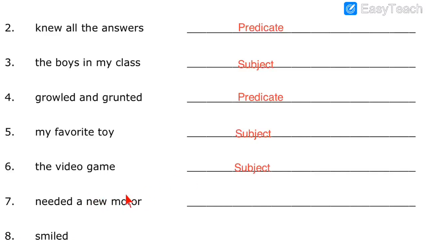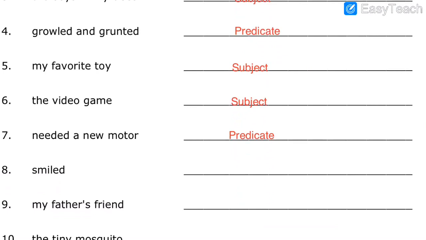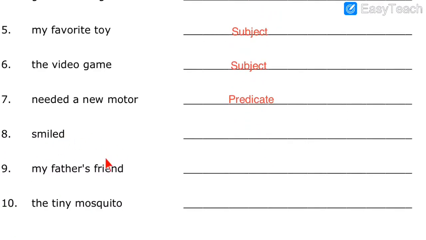Then number 7, needed a new motor. Needed is the past tense of need. And again here we can see the verb, that is needed, to need something. So when a verb is given, it is called predicate. Let me write predicate over here. So number 7 is predicate because we see the verb needed. Then number 8, smiled. Now this is only one word and this is a verb. Again the verb is given, so same as this we have to write over here predicate. So you can see I have put the answer in number 8, smiled is predicate.